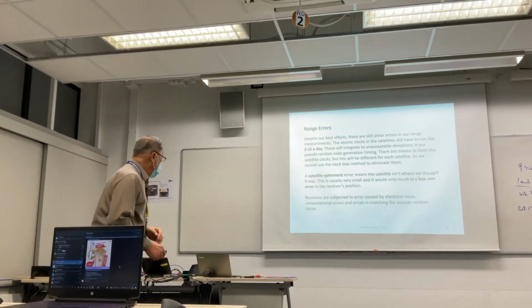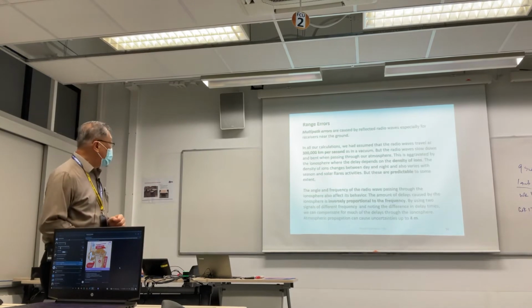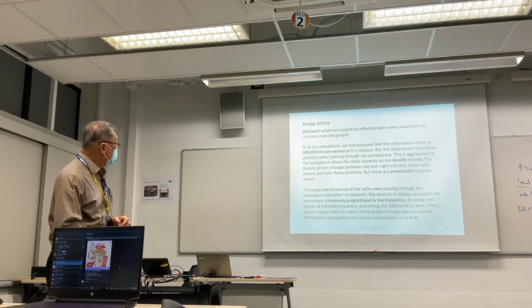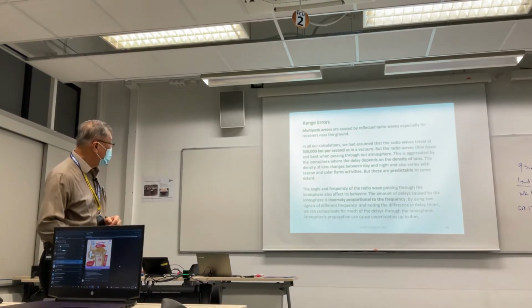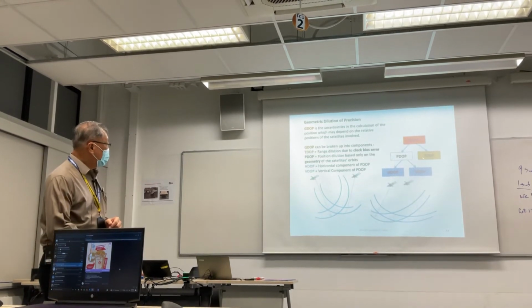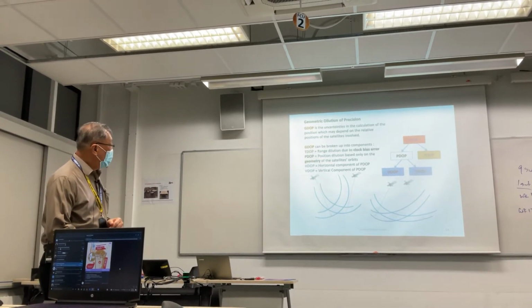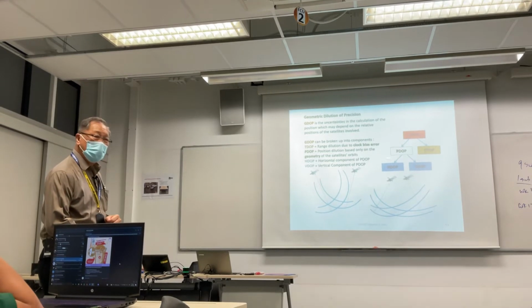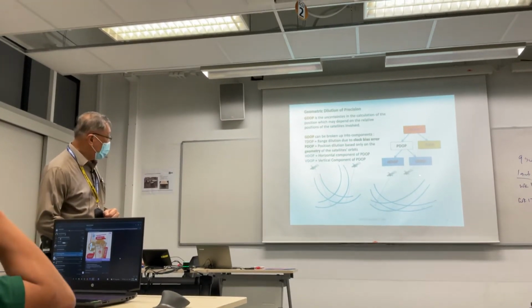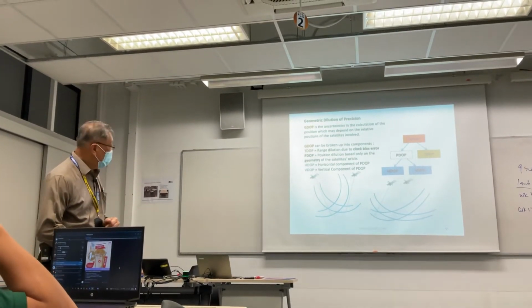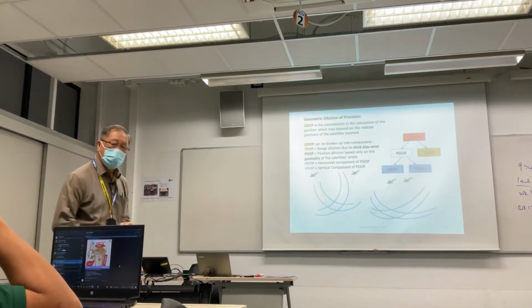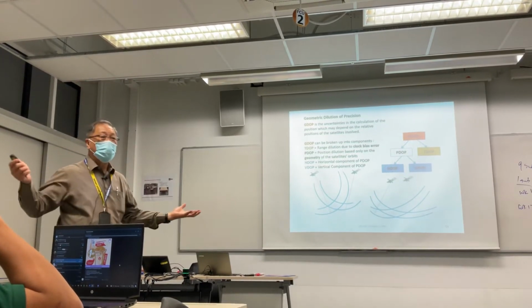Okay, these are simple, and there are some errors here and there. Remember, this is how range error works. And of course, here is what I call the position DOP. 2 satellites very close will give you bigger error. 2 satellites very far away give you smaller error. This geometry you cannot escape.